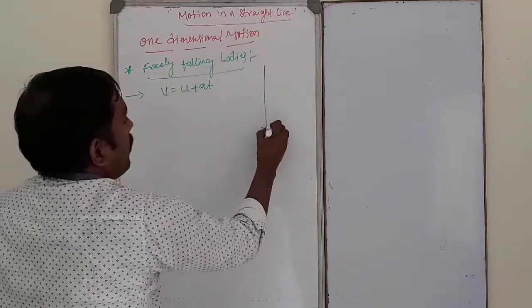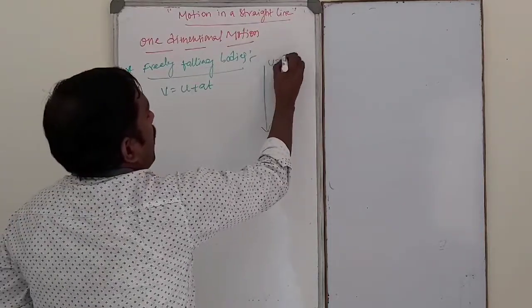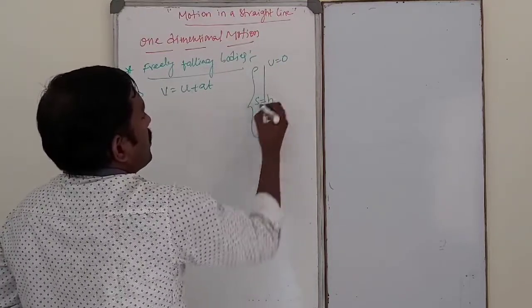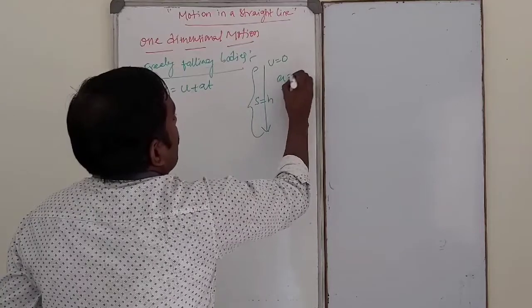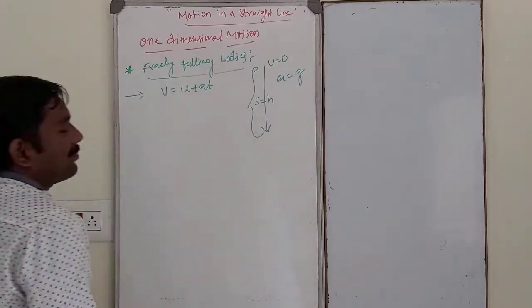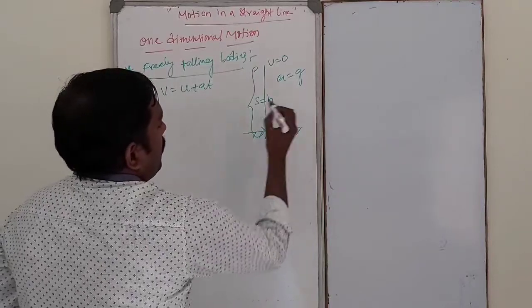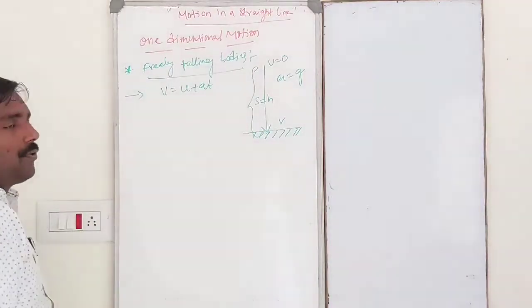So freely falling body means initial velocity 0. S is equal to h, a is equal to g. V will be the final velocity before touching the ground.